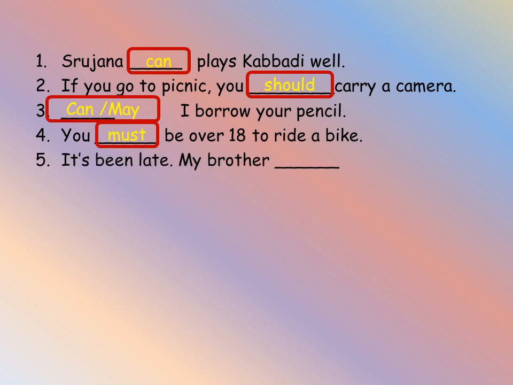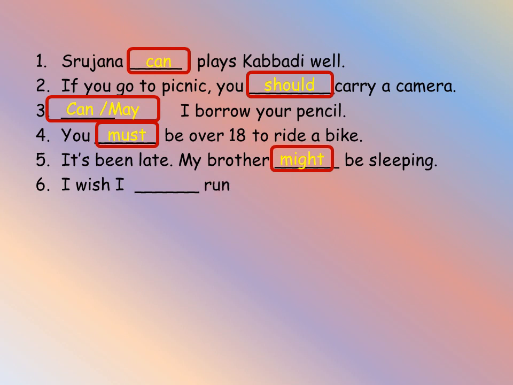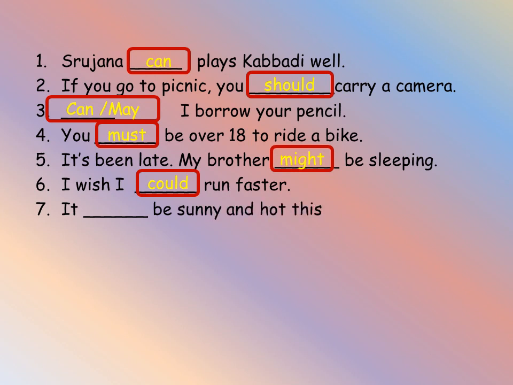The fifth one is: it's been late, my brother dash be sleeping. So there is a possibility. So what is used for possibility? Might. Here it is a weak possibility, so we are using might. Sixth one: I wish I dash run faster. So which is used for wishes? Good. Seventh one: it dash be sunny and hot this summer. So it is representing the future. So we have to use which modal auxiliary? Will.